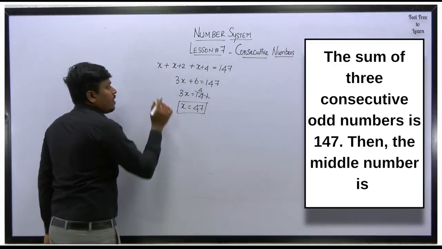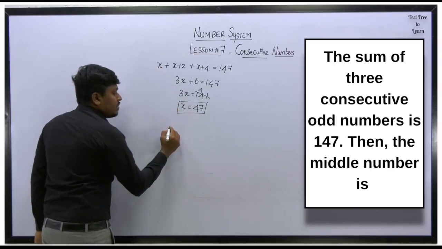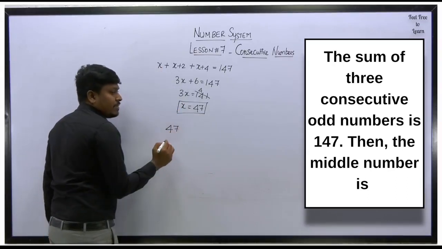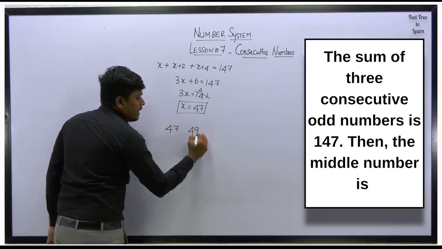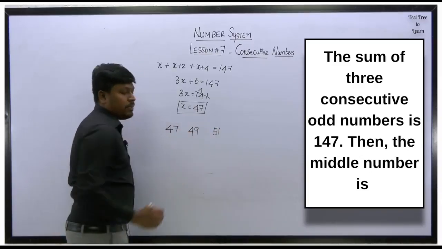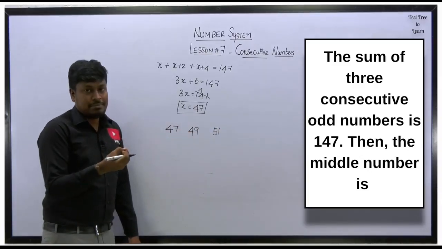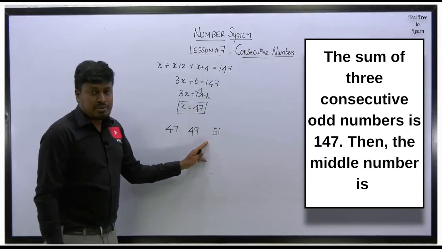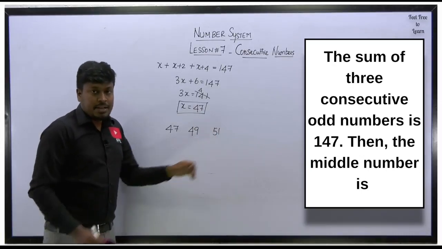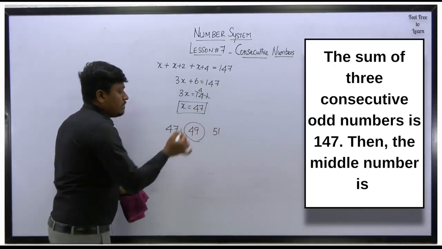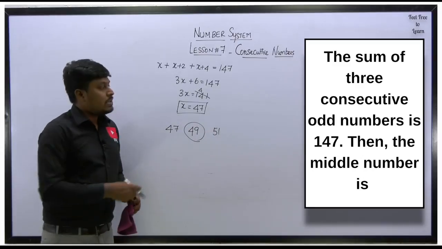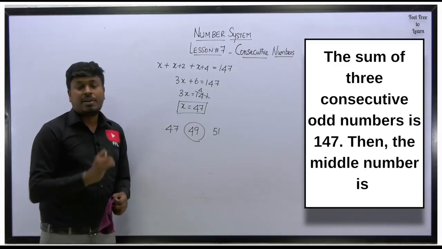So substitute in that format. Instead of x, if you substitute 47, the first number will be 47. And the second number will be 49. And the third number will be 51. Why? Because it is consecutive odd numbers, right? So now according to the question, out of three numbers, our target is to find the middle number. So middle number is 49. So the answer for this question is 49.